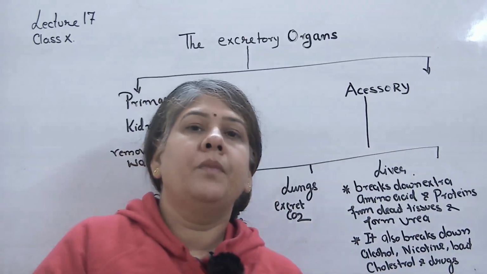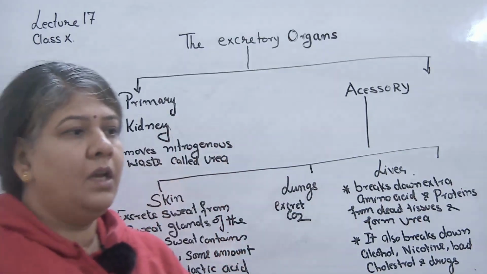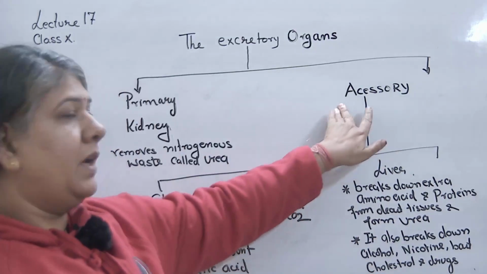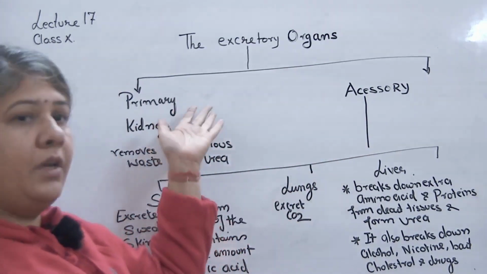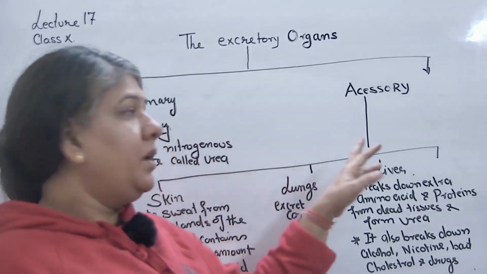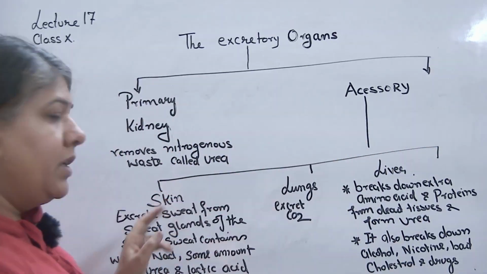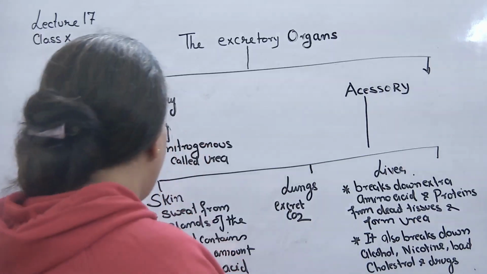Let's see that besides the main excretory organ, that is the kidney, there are other excretory organs which are called accessory excretory organs. So in our body there is a primary excretory organ and accessory excretory organs. Accessory excretory organs include skin, lungs and liver.